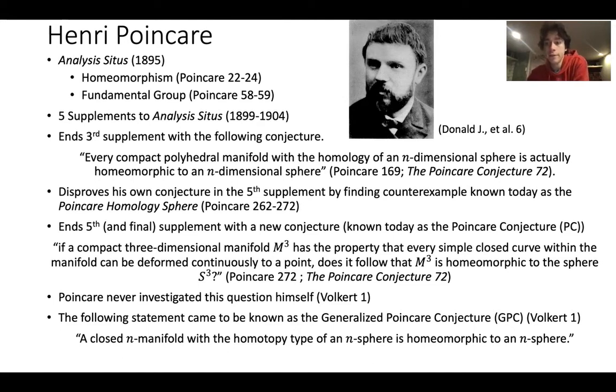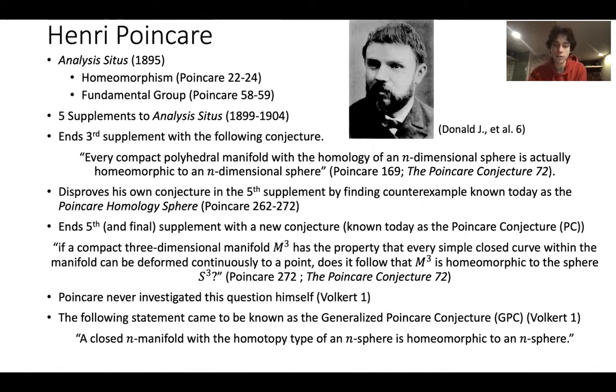So this led to the 5th and final supplement of Analysis Situs, culminating in what is known today as the Poincare conjecture. And this time he asked it as a question. What he asked was, if a compact 3-dimensional manifold has the property that every closed curve can be deformed to a point, does it follow that that manifold is homeomorphic to a sphere? So he actually never investigated this question further.